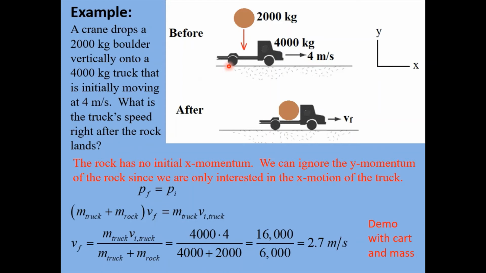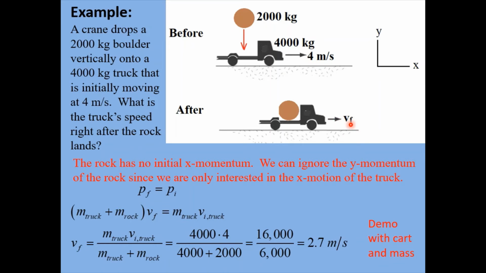So here's a picture of our problem. We've got this truck moving along to the right at 4 meters per second. And this boulder, this big rock, falls and drops directly on the back of the truck. Afterwards, the truck and the boulder together are moving forward with some velocity, and we're going to try to figure out what this final velocity is.